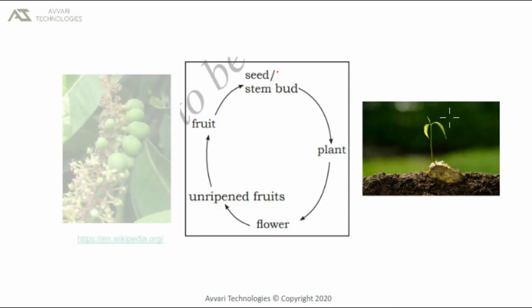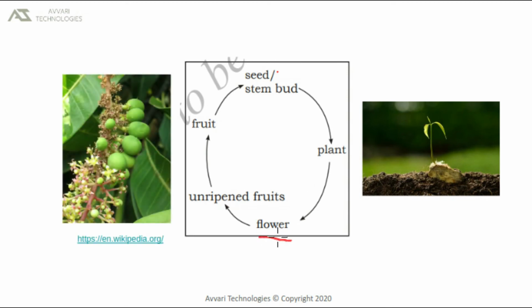After some months, you can see flowers growing on the mango tree. You can see so many flowers. After some days or months, you can see unripened fruits growing from the flower. After some days, you can see the sweet fruit. Finally, we can see a sweet mango we can pluck and eat. While you are eating the mango, you can again see there is a seed inside the mango. This is a cycle. This is the life cycle of a plant for the majority of plants.